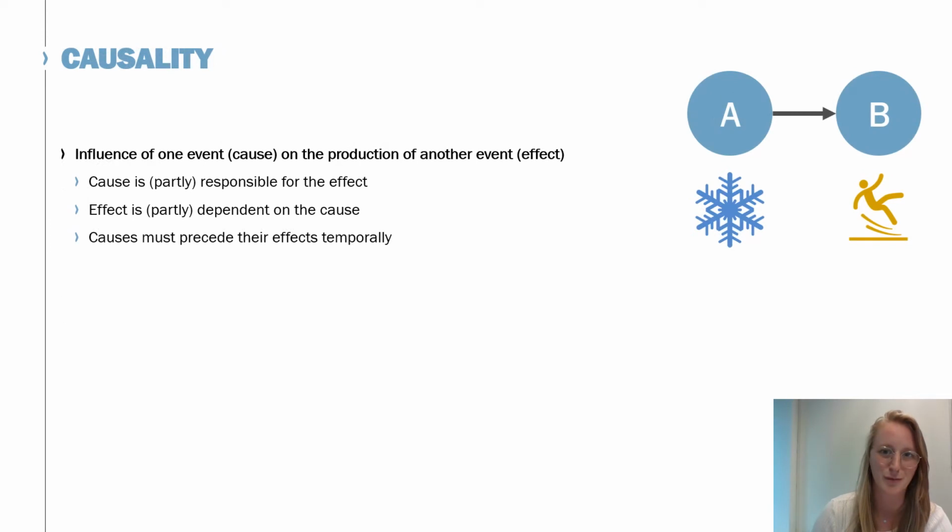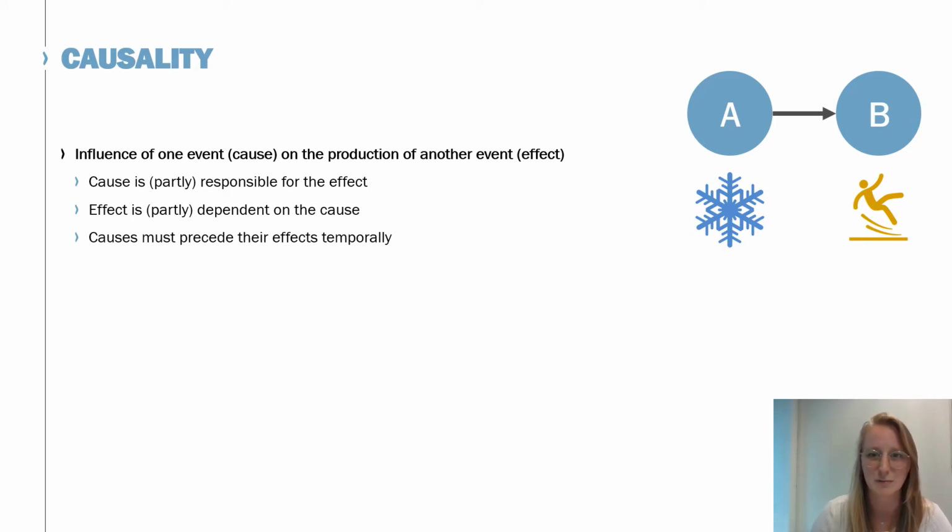So first we should talk about what we mean when we say that there is a causal relation between two events. Generally speaking, we are talking about the influence of one event, which is the cause, on the production of another event, which is the effect. On the right you see an example: snowfall is the cause, and we want to look at the influence of this event on people slipping and falling.